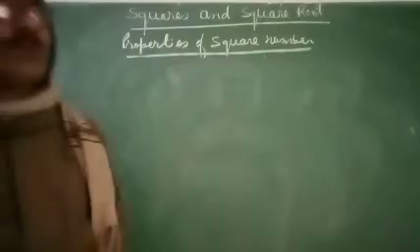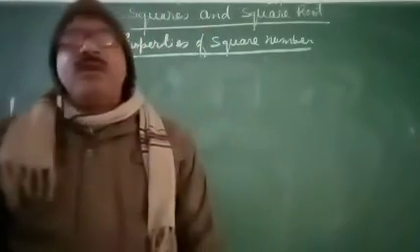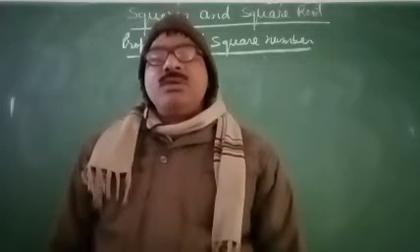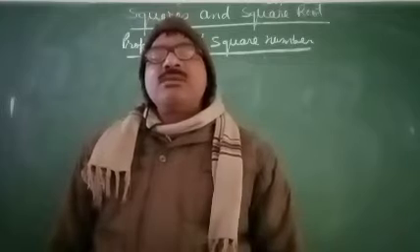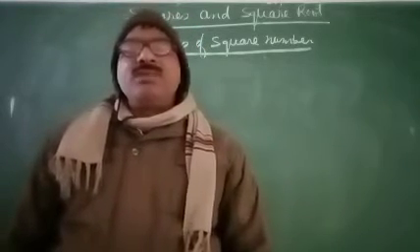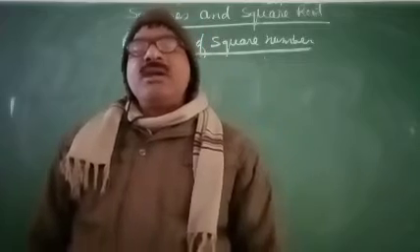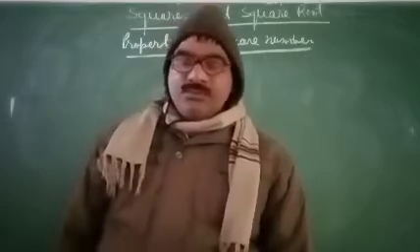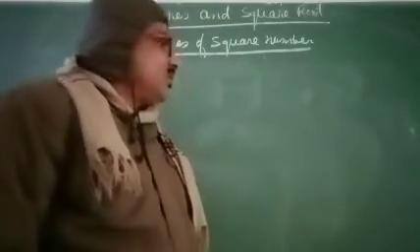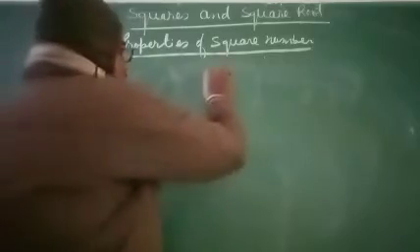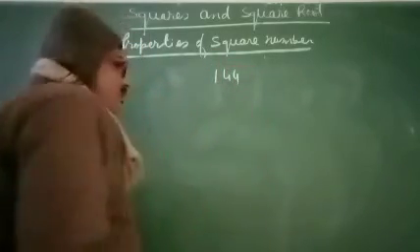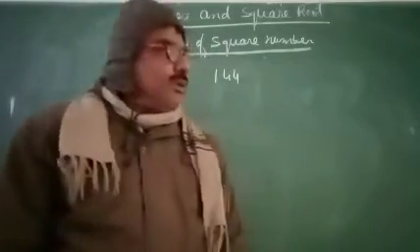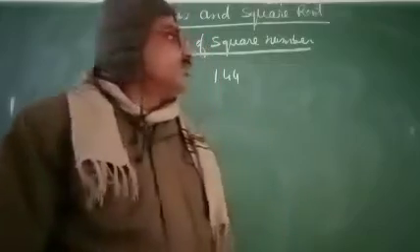So first of all I will find the prime factorization of that number, and if every prime factor is paired, then the number is a perfect square, otherwise the number is not a perfect square. So suppose that we take the number 144. How to find whether this number is a perfect square by the prime factorization method.